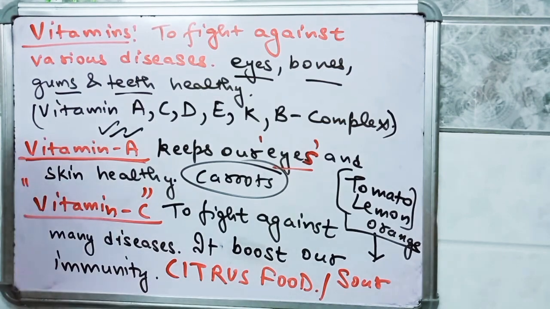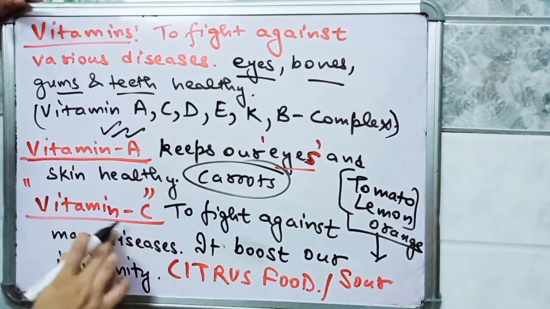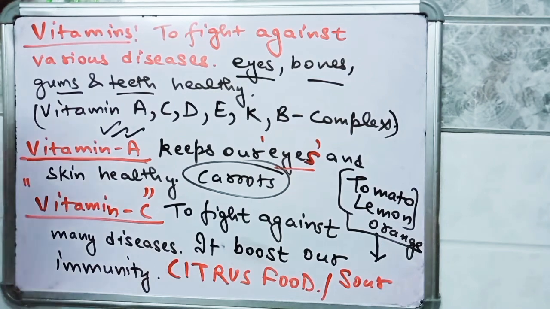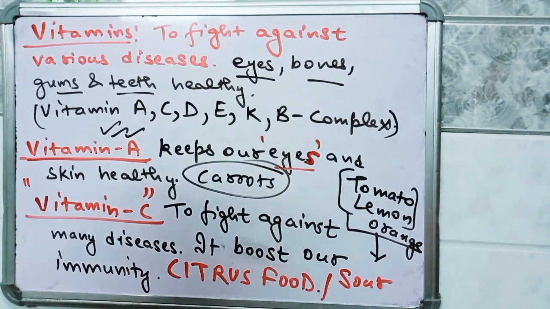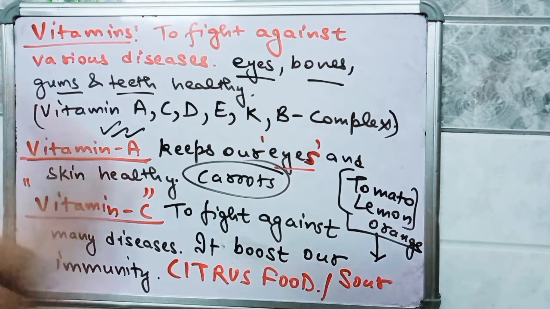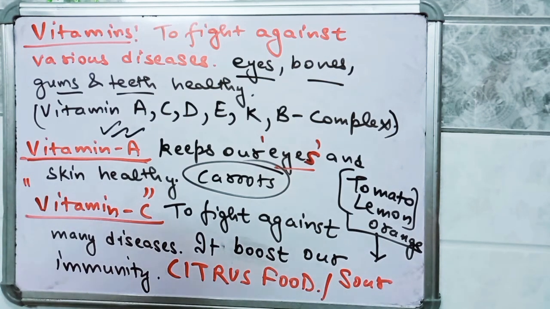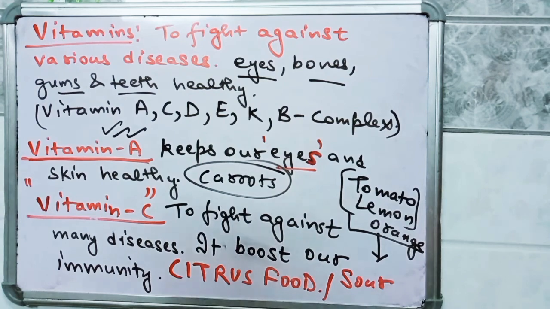Next vitamin is vitamin C. So what is the function of vitamin C? How is this vitamin C helpful for our body? It helps to fight against many disease. Also it increases our immunity power. What is immunity power? Immunity is the ability of our body to fight against disease, to fight against bacteria, to fight against various viruses.